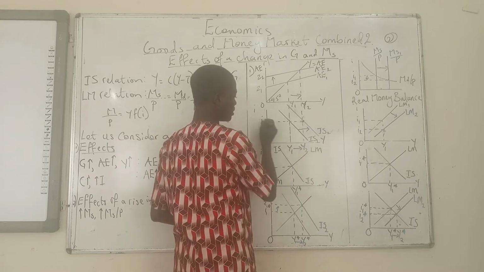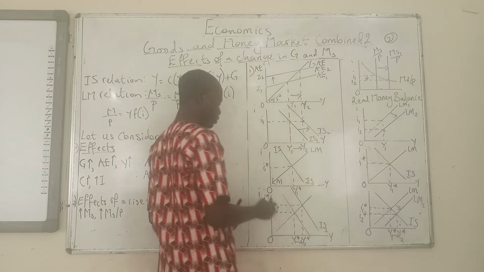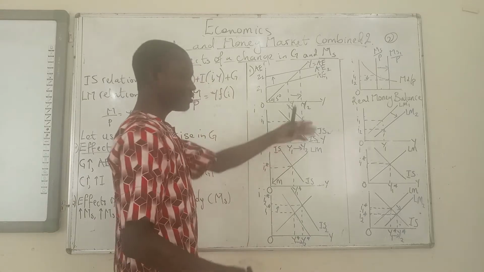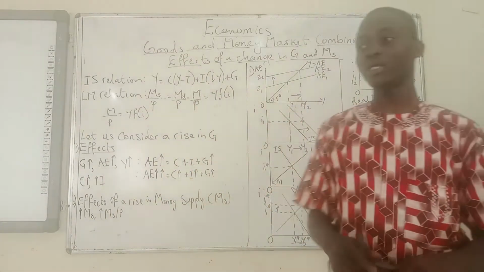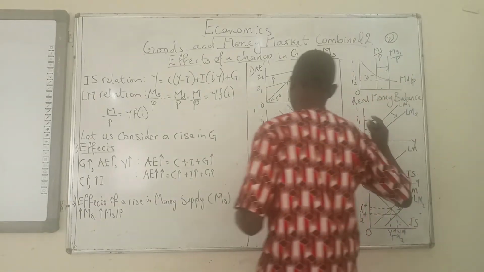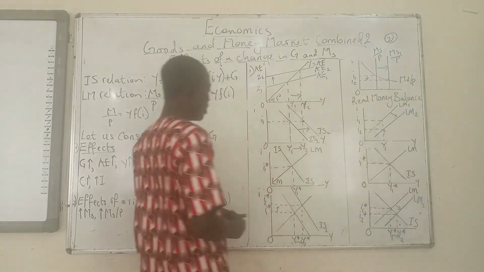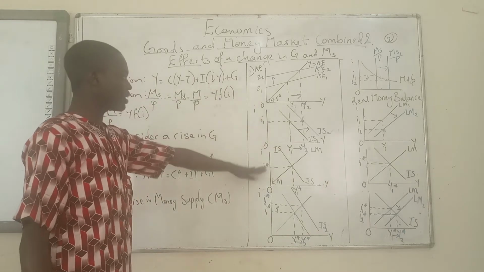So Y2 is meeting I1 at this point, and that's where the IS curve is going to be. So the IS curve shifts outwards. That is the first thing that you should note: when there is an increase in government spending, the IS curve shifts outwards or rightwards or whatever it is that you want to call it. Okay. So then we get to the third curve.